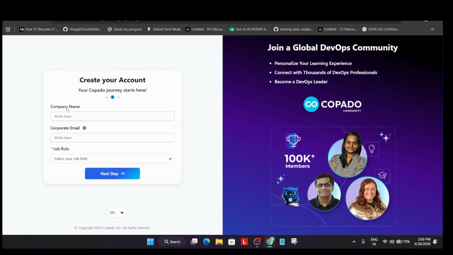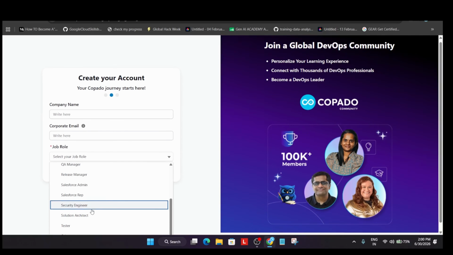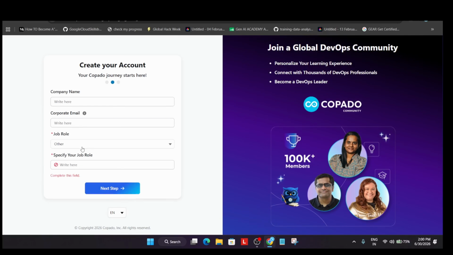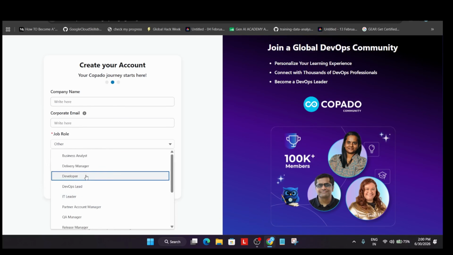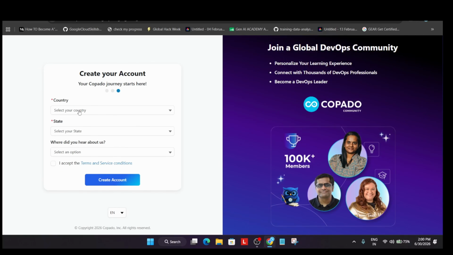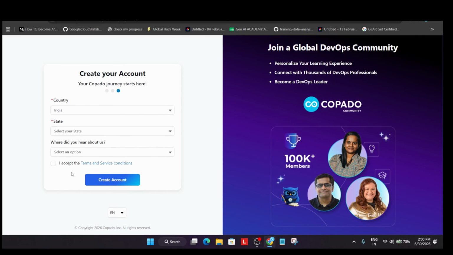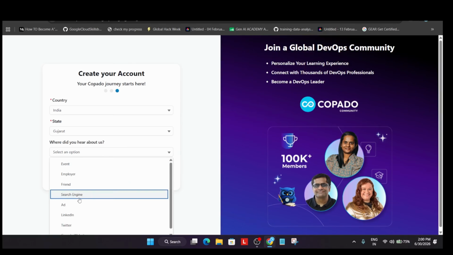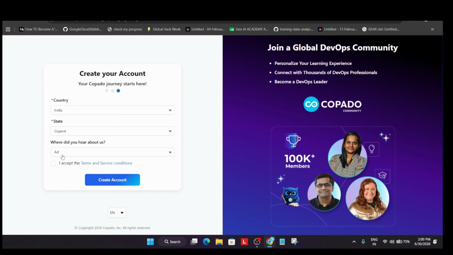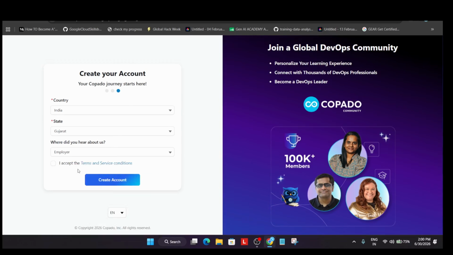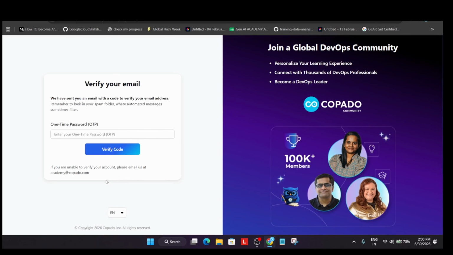So this thing is done. You need to mention company name, corporate email. It is completely optional. No need to select it. From here, just select any of the roles. If you want to select other, just mention you are a student or just select developer directly. Click on next step. Just select your country from where you are located. State over here, then just mention the ad directly or anything, like where you have heard about this opportunity. So you can just mention it. Just click on create account.